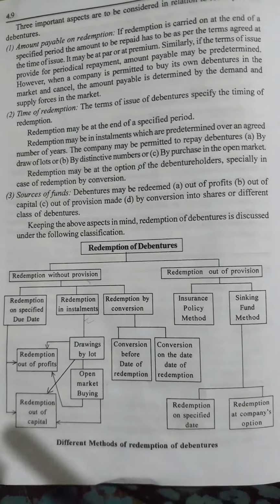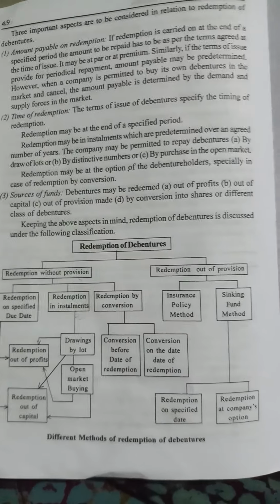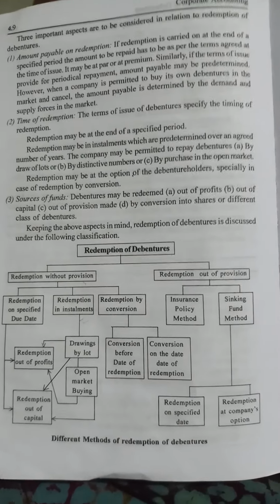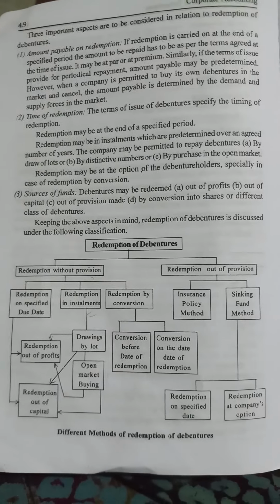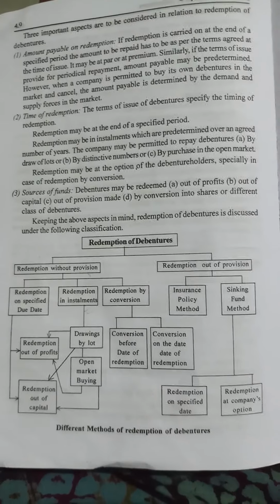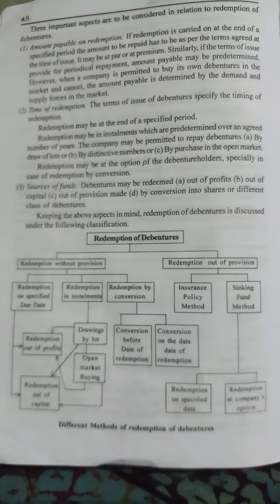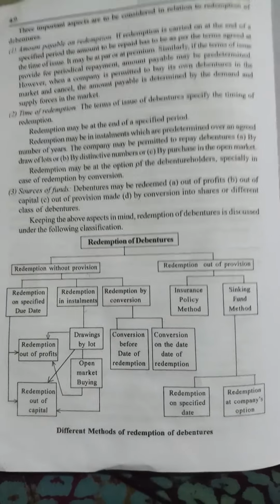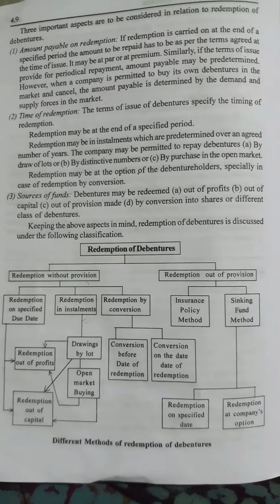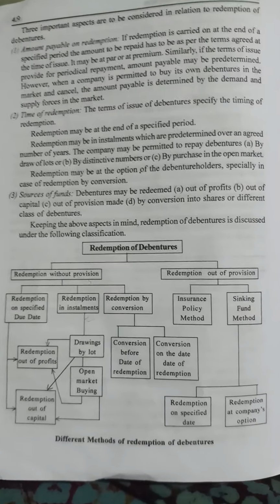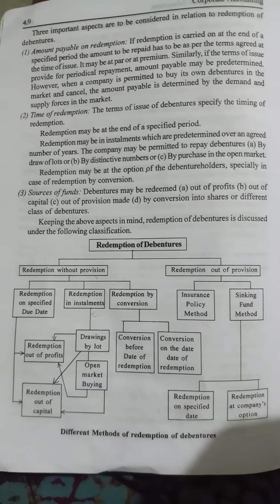Sinking fund method: like the insurance policy method, a sinking fund will be created every year. Through that sinking fund, the company invests in some securities, or deposits the amount in the bank, and the company gets interest. So the next year the fund will be accumulated. Each and every year the sinking fund will be created, invested, and the interest earned on the investment added back.